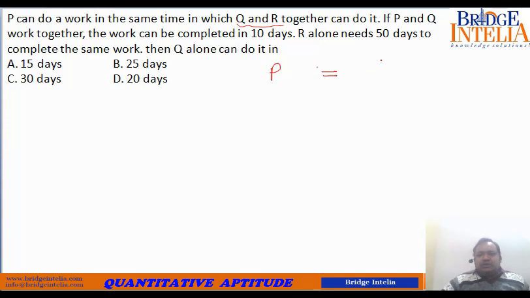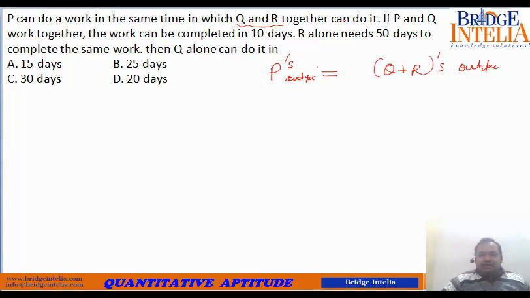P is equal to Q plus R. So P's output is equal to Q plus R's combined output. Only then is it possible that they can do the work in the same time.